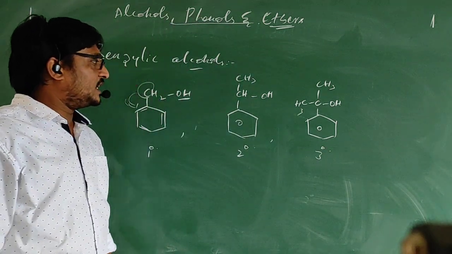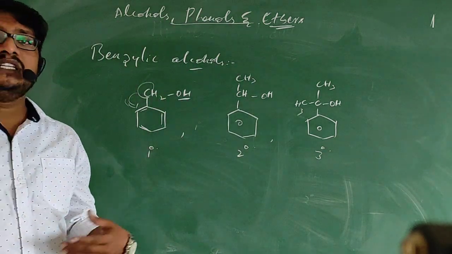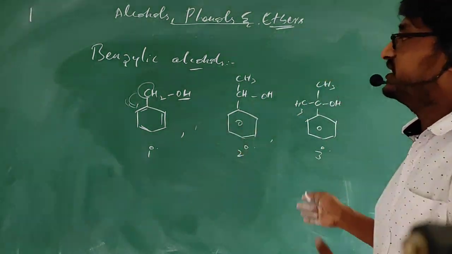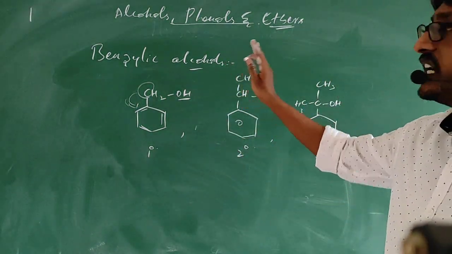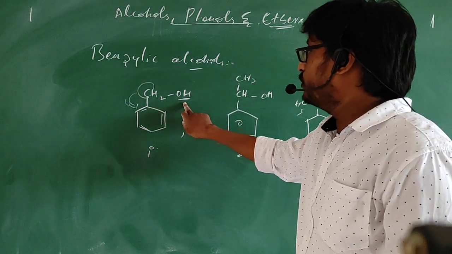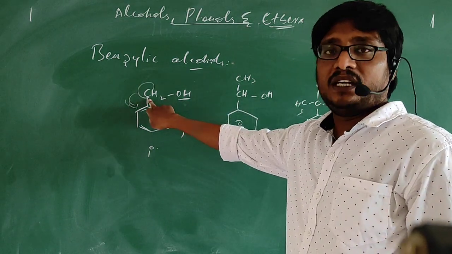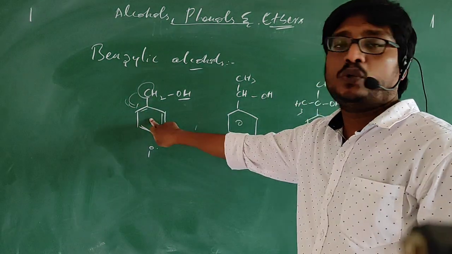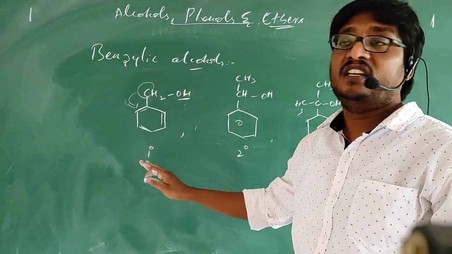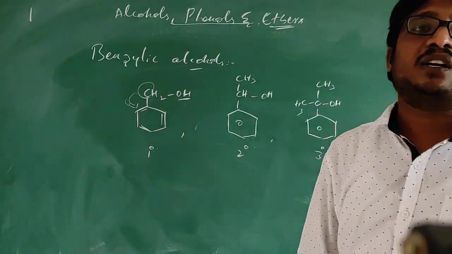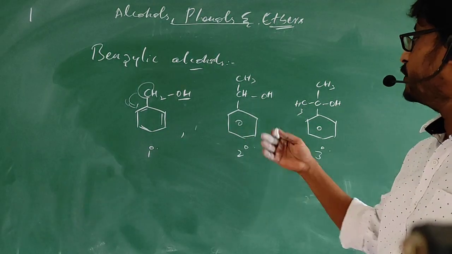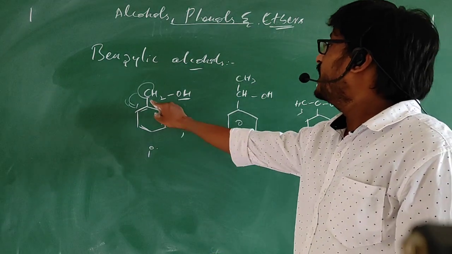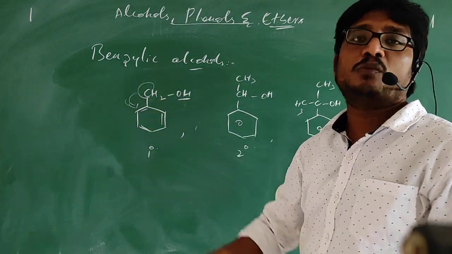See, if you have understood about primary, secondary and tertiary alcohols, it will be easy to understand these things. Benzylic alcohol means the OH group gets attached to a carbon that is sp3 hybridized, and that carbon is attached to the aromatic system directly. Then we call them benzylic alcohols. They are again classified into primary, secondary and tertiary, based on the carbon to which the OH group is attached.